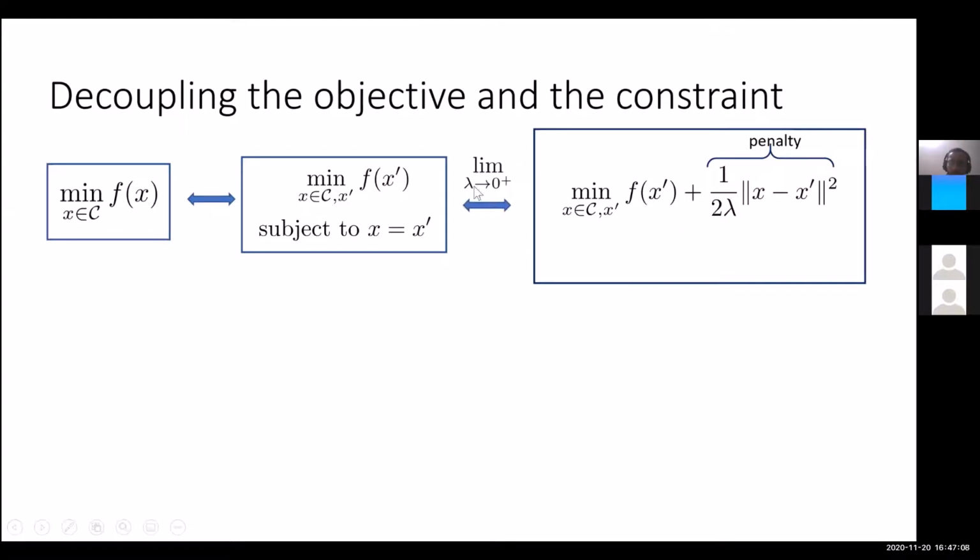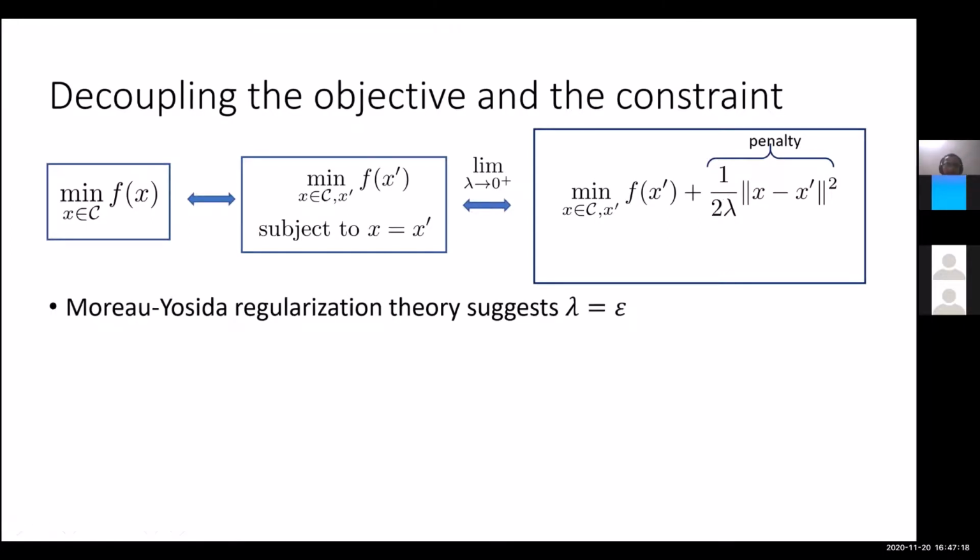As lambda goes to 0, this is equivalent to this, because this term will ensure that x is equal to x prime, right? And Moreau regularization theory suggests that we should choose the regularization parameter lambda to be approximately epsilon for this to approximately equal this, right?